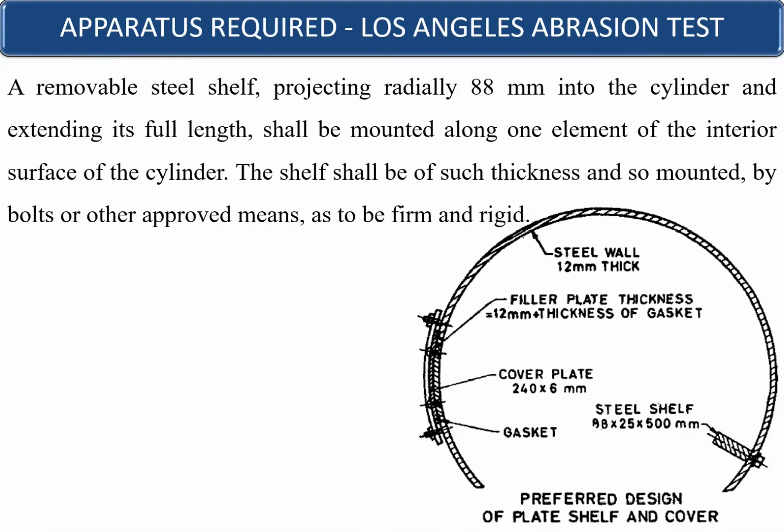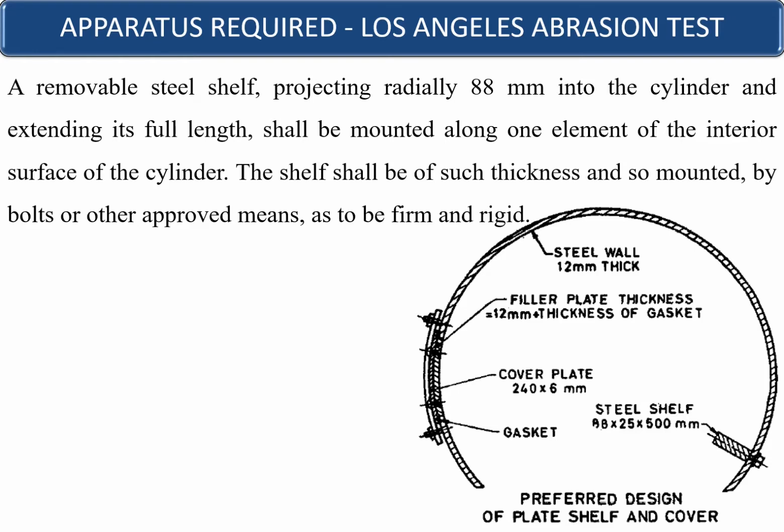A removable steel shelf projecting radially 88 millimeters into the cylinder and extending its full length shall be mounted along one element of the interior surface of the cylinder, as shown in the figure at the extreme right bottom. You have a steel shelf of dimension 88 by 25 by 500. So 25 is the thickness, 500 is the length, and 88 is your projection inside the cylinder.